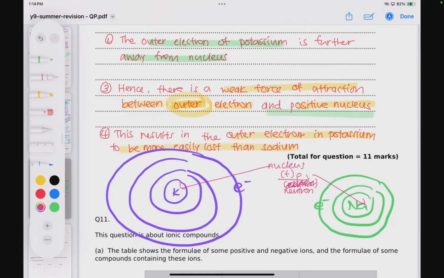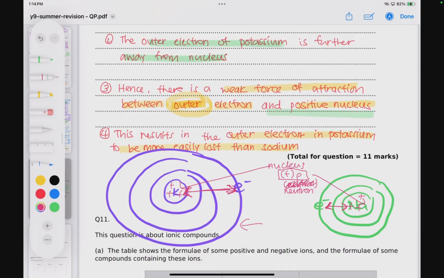But you see, the protons will be attracted to the valence electrons. But because of the distance, I'm just going to look at potassium, which is this one right now. The distance between the outermost electrons and the nucleus is further away than the one in sodium.